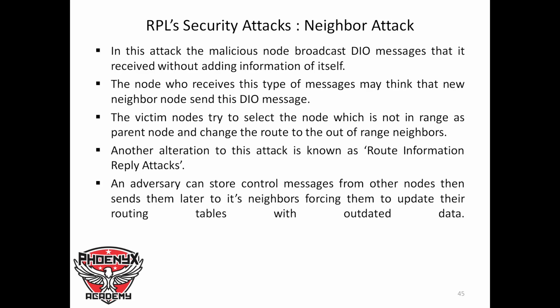Now, in RPL, another attack is called neighbor attack. In this attack, a malicious node broadcasts a DIO message that is received without adding any information of itself. The node which received this type of message may think that a new node sent this DIO message. The victim node tries to select the node which is not in range as the parent node and changes the route to the out-of-range neighbors. Another variation of this attack is known as route information replay attack, where an adversary stores control messages from other nodes, then sends them later to its neighbors, forcing them to update their routing tables with outdated data.